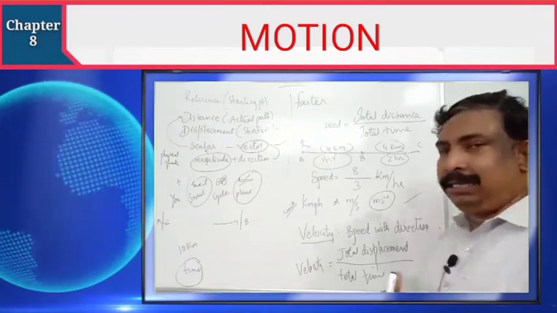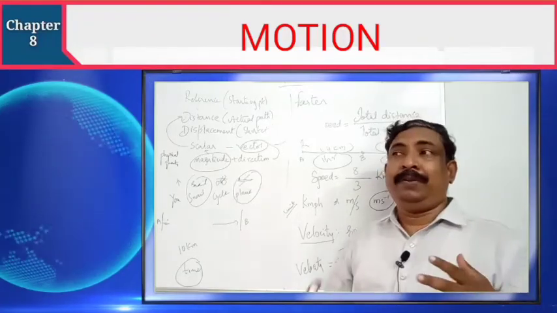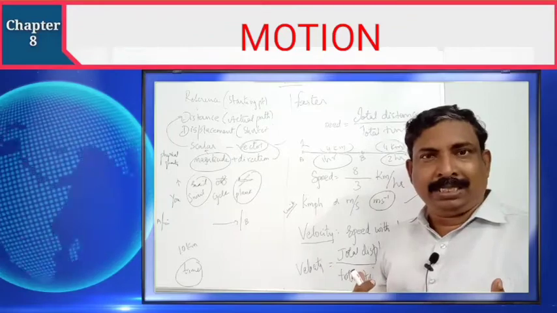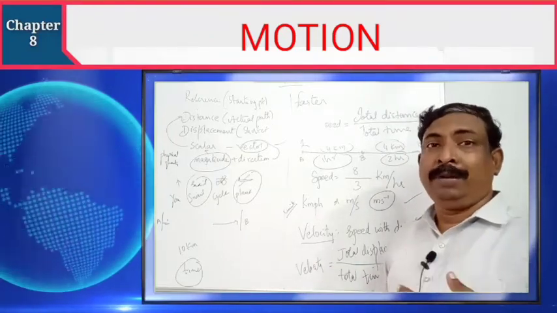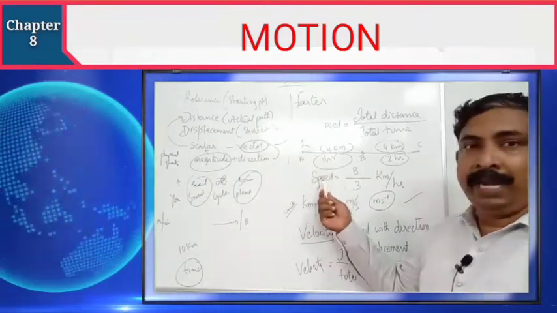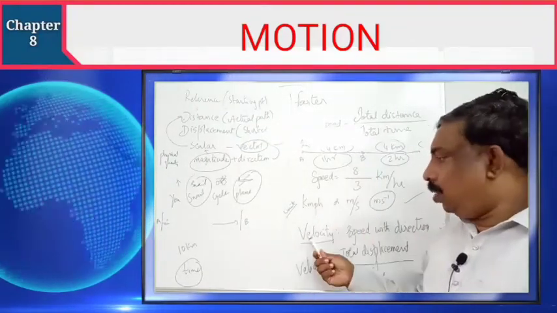So far we learned two new terms, speed and velocity. Whenever we see objects and say faster or slower, the term in physics is speed. We are calculating the speed. More speed means it covered more distance in less time. So what is the formula of speed? Distance by total time. What is velocity?